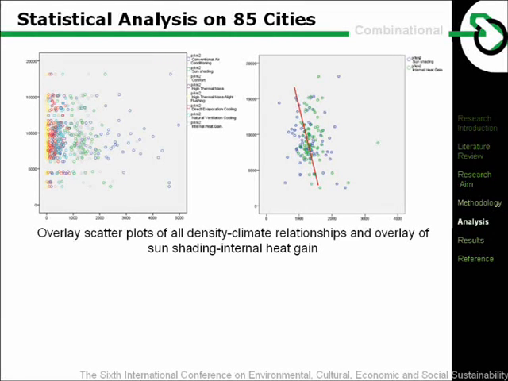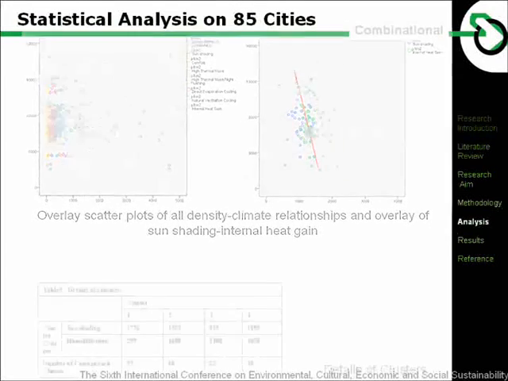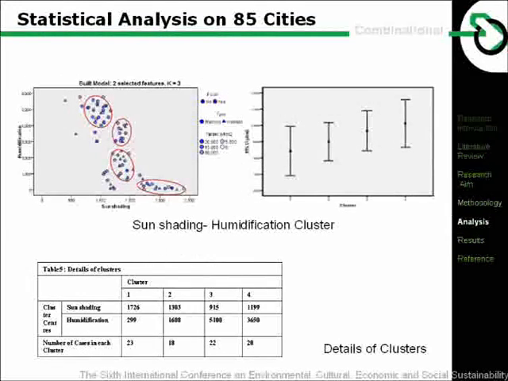For further investigation, cluster analysis is used to find out whether two or more climatic factors would affect urban density. With the purpose that the clusters may be in accordance with the existing climatic zoning, the number of targeted clusters is set to be 4. The result represents an equal distribution with a similar number of cases in each cluster.